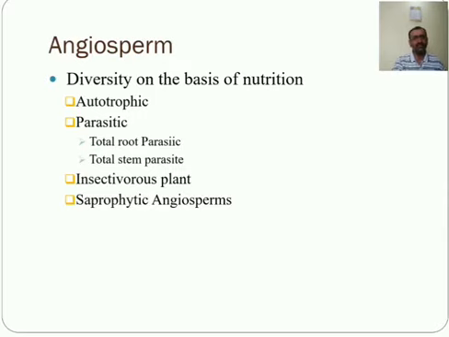Mycorrhiza is a fungal association with the roots, and with its help the plant absorbs nutrients from dead and decaying matter. Such an angiosperm is known as a saprophytic angiosperm.